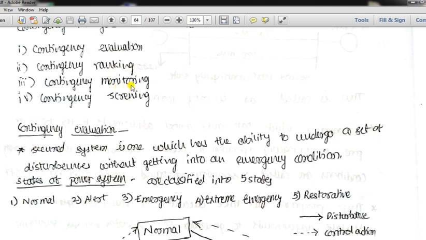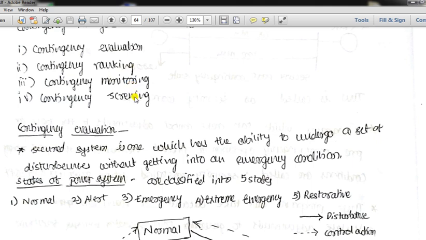In contingency monitoring, where the violation of a limit has taken place, we should keep on monitoring these faults or disturbances, because in the time when we want to initiate the control action, the condition should not get worsened and there should not be any cascade failure. Therefore we should keep on monitoring the contingency and provide timely control actions to get our power system back to the normal state.